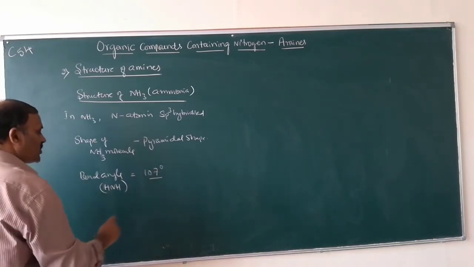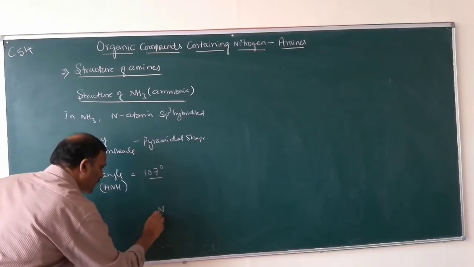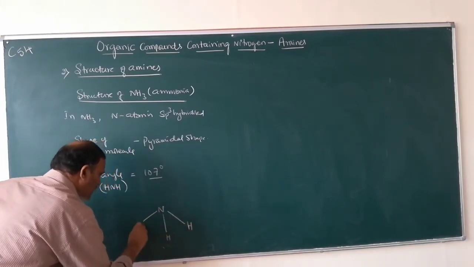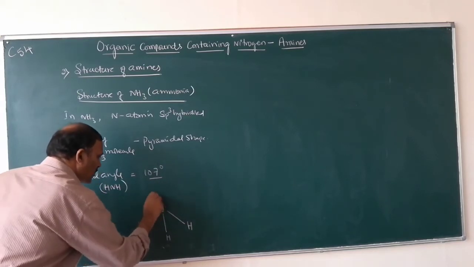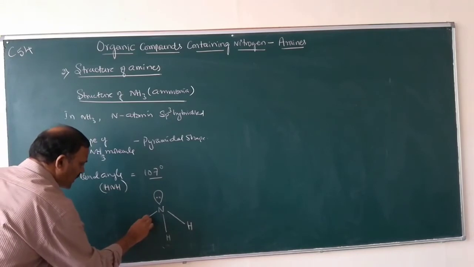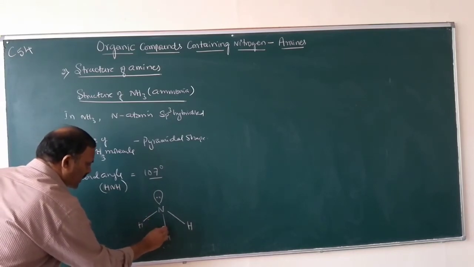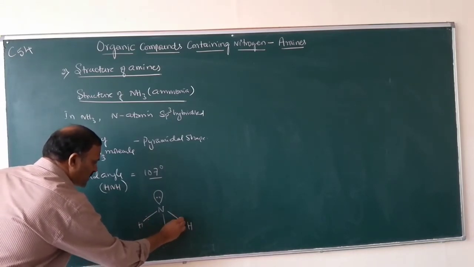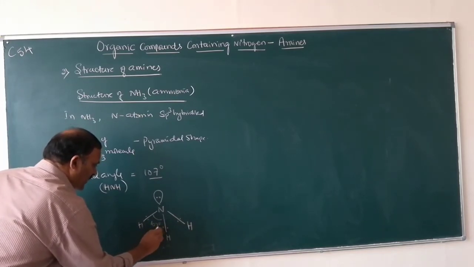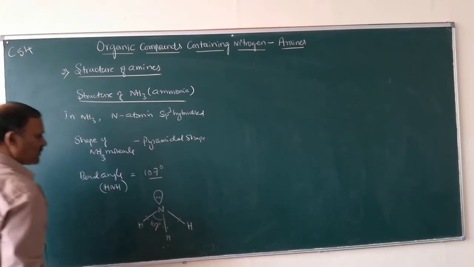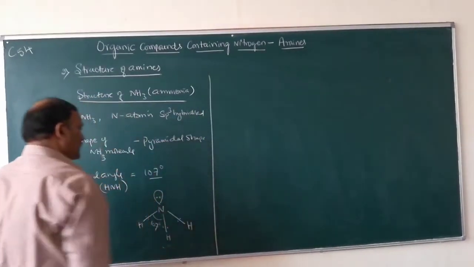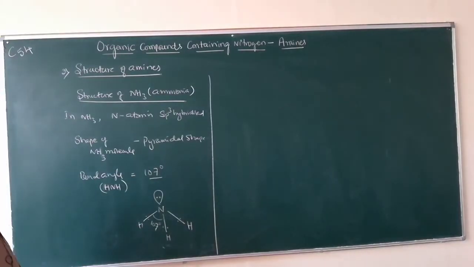So what is the shape around N? This is H, this is H, and this is H. On the nitrogen atom there is a lone pair of electrons. Here are bond pairs of electrons. The bond angle is 107 degrees. This is the shape of the ammonia molecule.